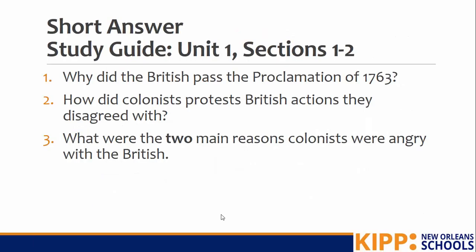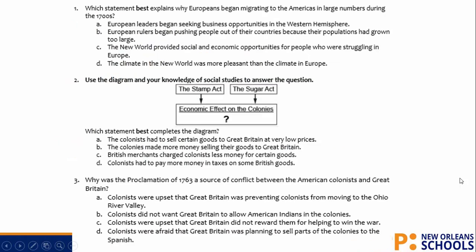You have 3 short answer questions popping up on your screen. Type in your answers and your teacher will grade this for you. If you get stuck, use your brain first, but then check Unit 1, Sections 1 and 2 to help you answer. All right, and now you have 3 multiple choice questions that are popping up on your screen. Same as before, try to use your brain first, but check your study guide to check your answers before hitting submit.